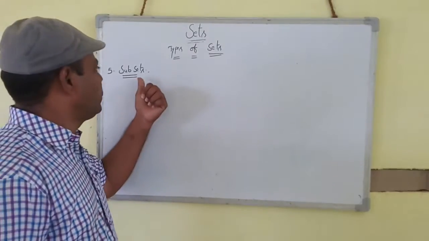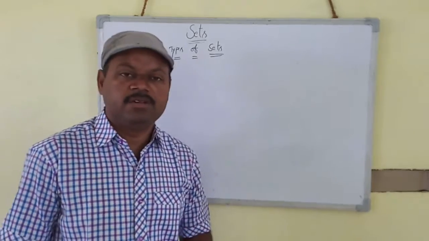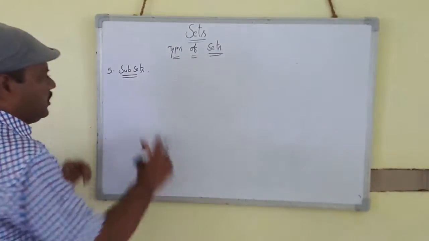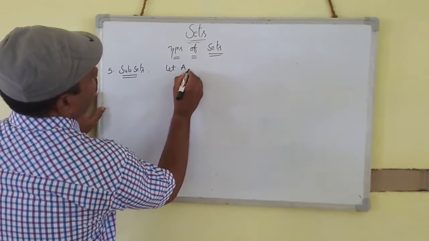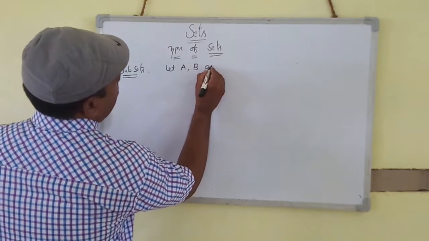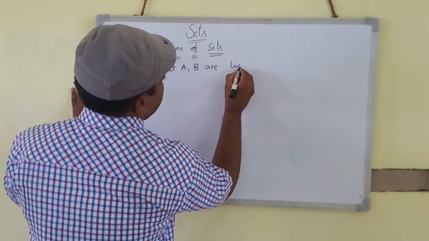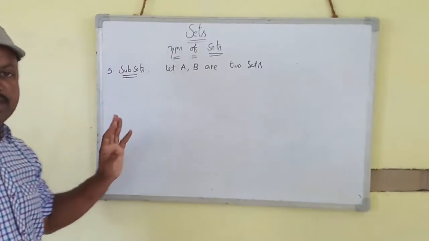Okay, next type of sets, subsets. What is a subset? Let A, B be two sets.